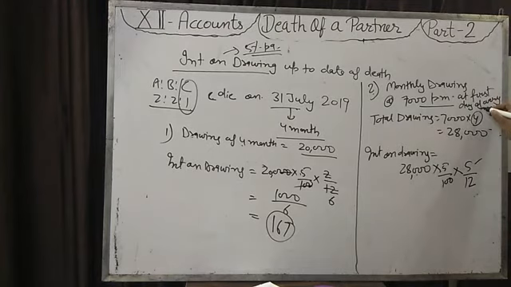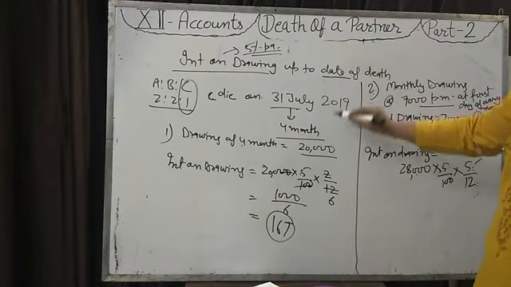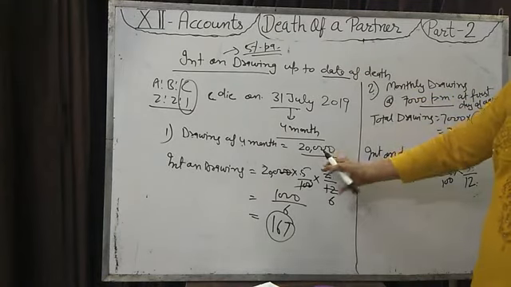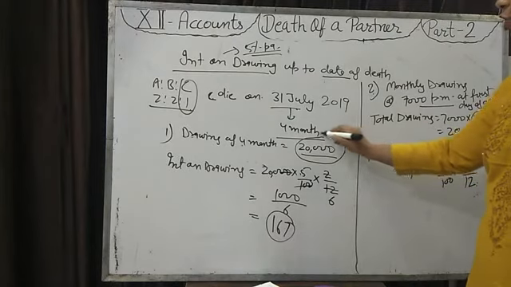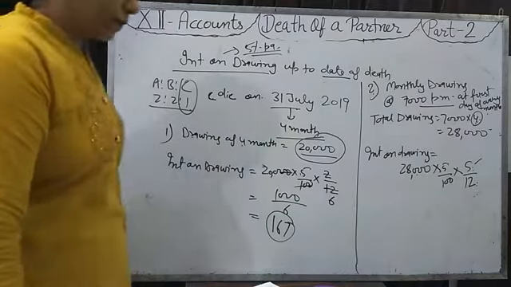If it is at the end of every month, then we deduct 1 month, 3 by 12. If nothing is given about the first day or last day of every month, then we take 4 by 12. Fine. So this is the method of calculating interest on drawing at the time of death, whether it is given monthly or as an aggregate drawing of 4 months, where nothing is mentioned about monthly or whenever they needed to withdraw the money.